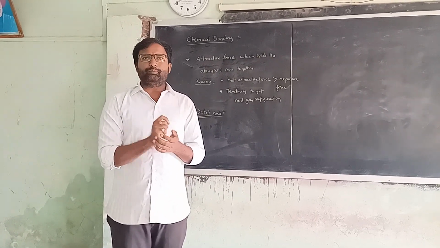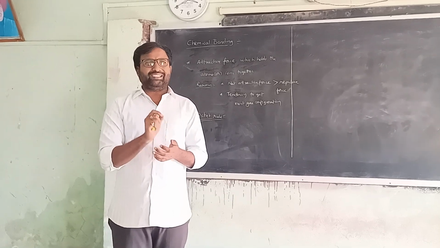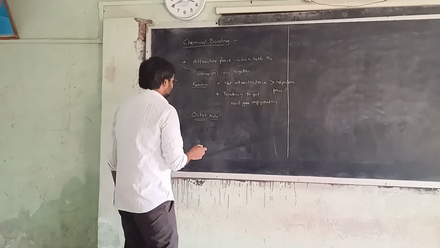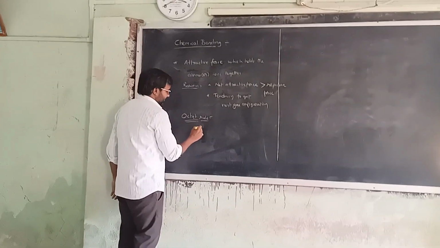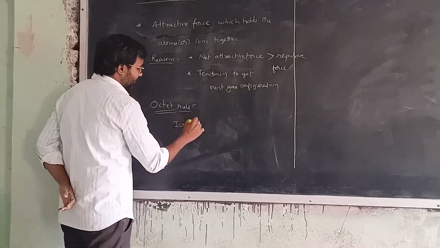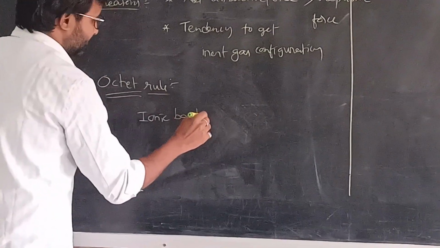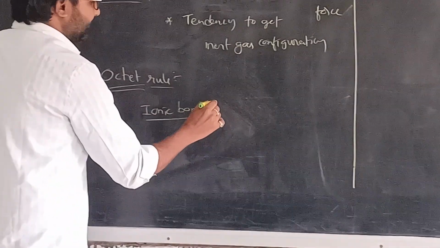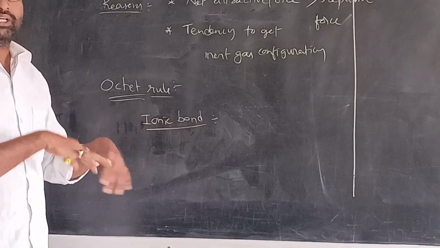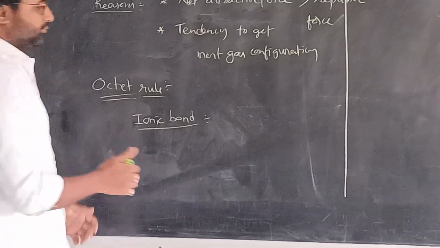Ionic bond means simply the bond formed by complete transfer of electrons. So let's go with the ionic bond definition. Ionic bond or electrovalent bond: in this bond formation, electrons are completely transferred.